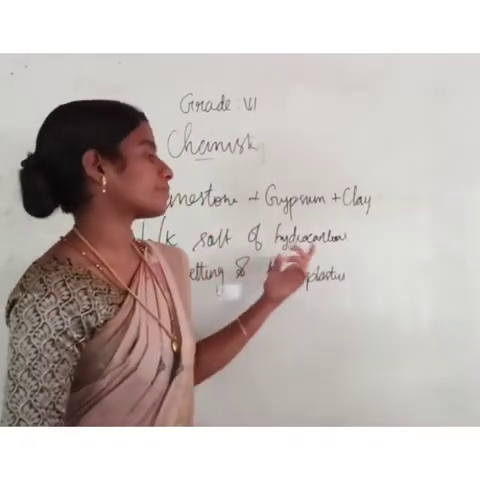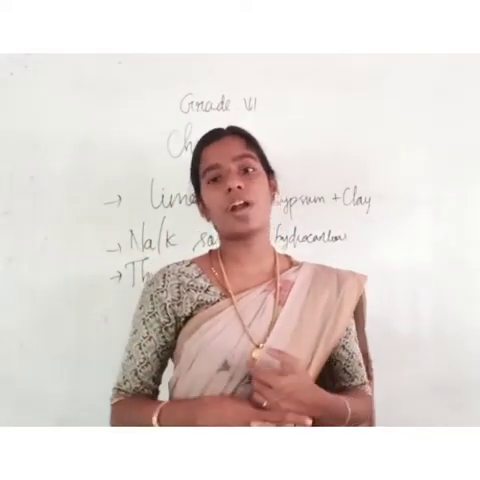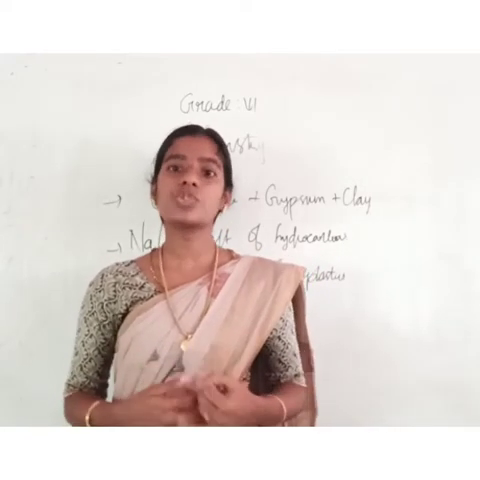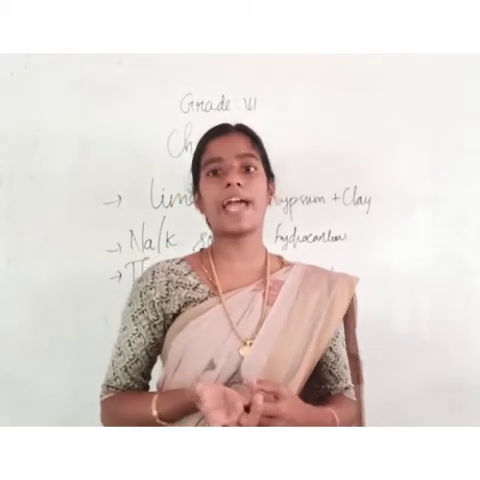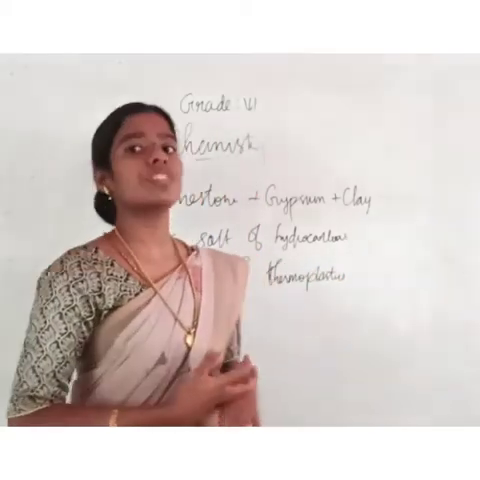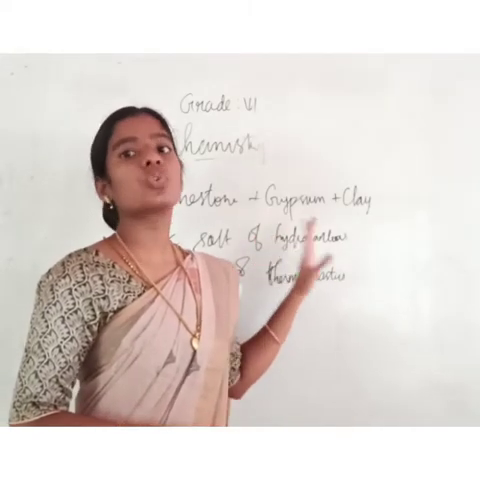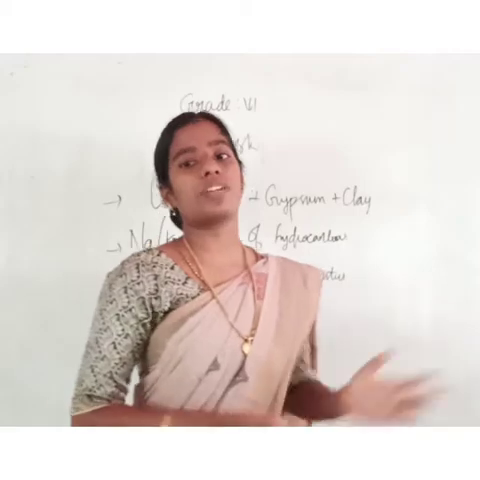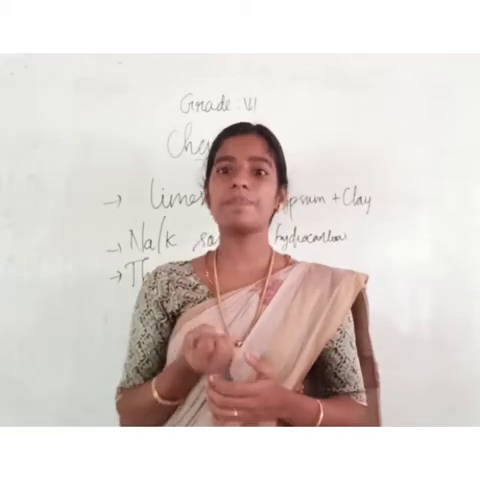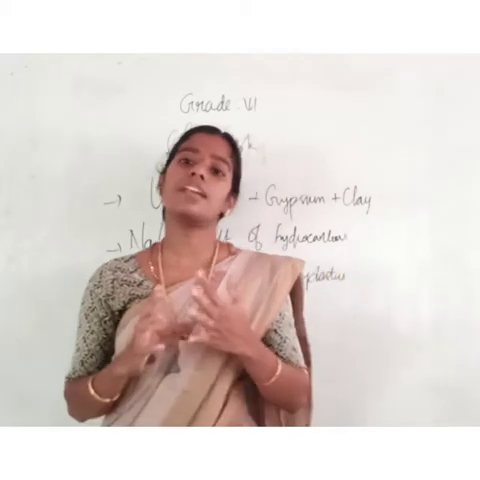Next one is soaps and detergents. For what do we use soaps and detergents? We apply them to our body to remove dirt. They are also used on clothes to remove dirt. Soaps and detergents are made from potassium or sodium salts of hydrocarbon compounds. From any of the hydrocarbon compounds, the sodium or potassium salts are taken and detergents and soaps are made.